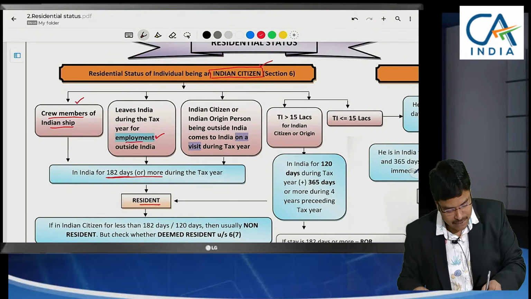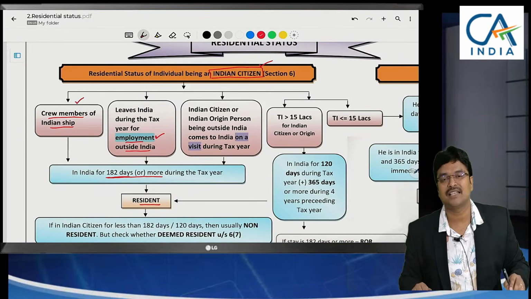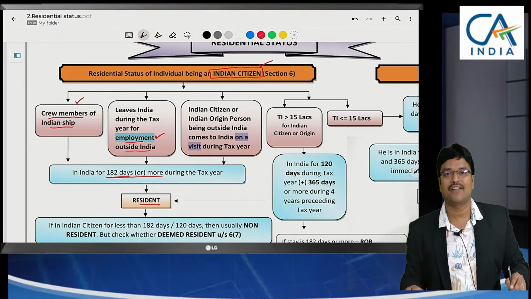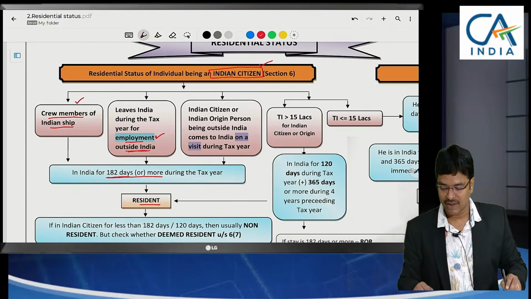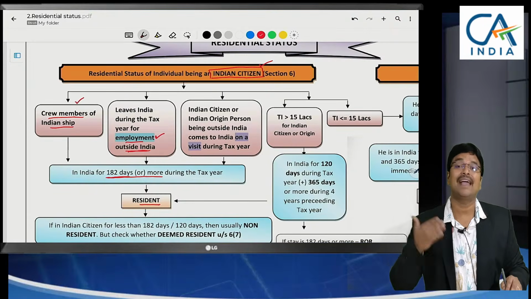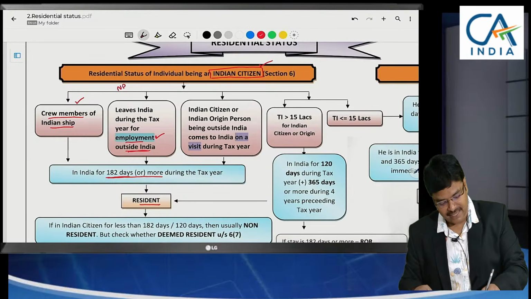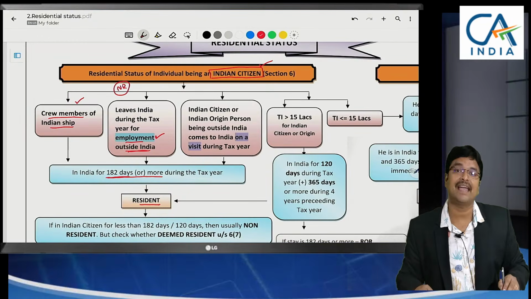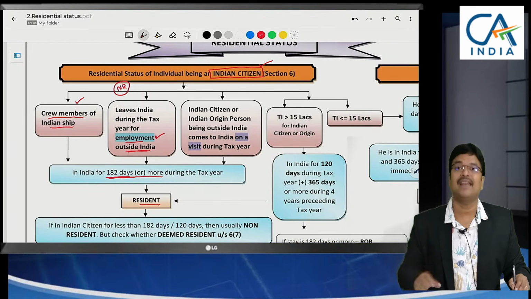A person going for employment outside India, here we are encouraging. Because the employment facilities here might be limited, or the salary might not be sufficient for them, many people are moving abroad for their jobs. The person who is going outside India for the purpose of employment, we need to encourage them. That's why, to give non-resident status, we are specifying a condition that he should be in India for 182 days to become a resident.